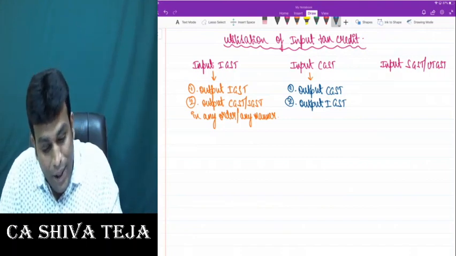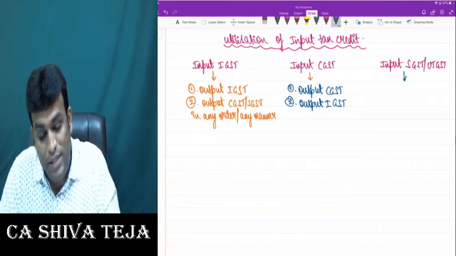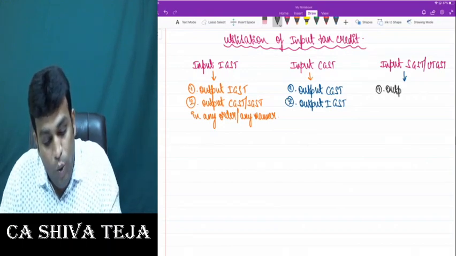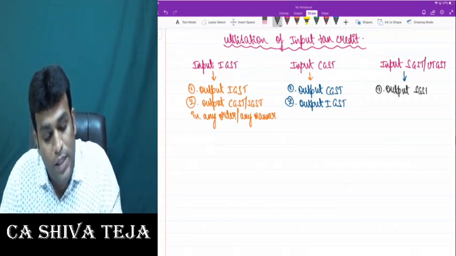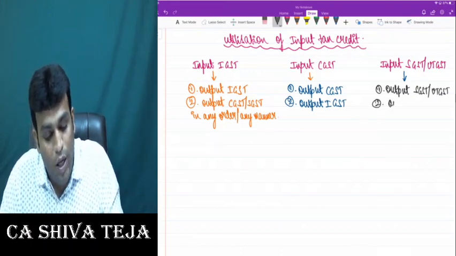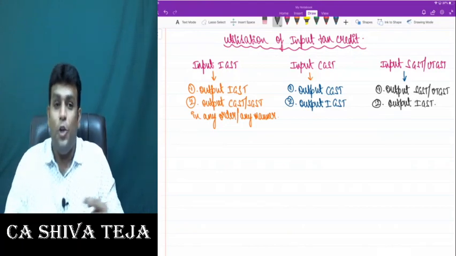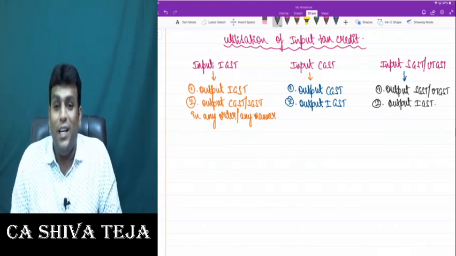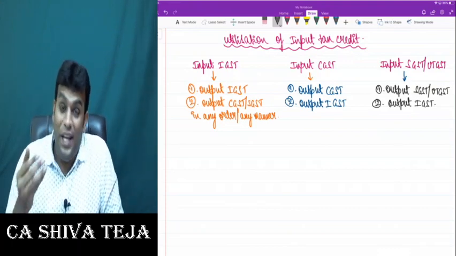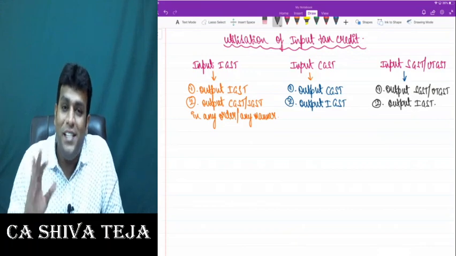In the same lines, when we talk about SGST or UTGST, number one, we'll use it for output SGST or UTGST. Number two, we'll use it for output IGST. One special point which you can observe very clearly is that we can't use CGST for SGST and we can't use SGST for CGST.